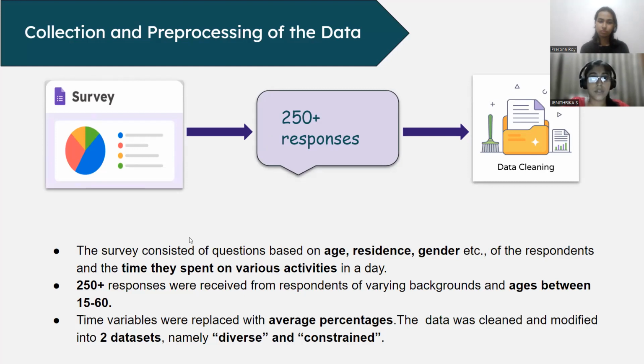For the same, we created a questionnaire using Google Forms, which consisted of around 14 questions based on age, gender, current residence, their current status, whether they are a student, full-time employed or self-employed, how they spend time on different activities in a normal day, and the most important question, how happy they are at the end of the day. For this question, we asked them to rate their happiness on a scale of 0 to 5, with 0 representing the person is completely unhappy, and 5 representing the person is the most happy at the